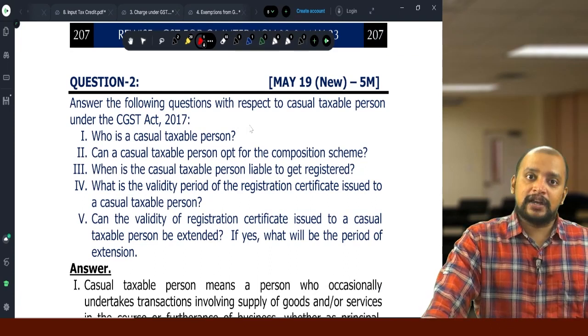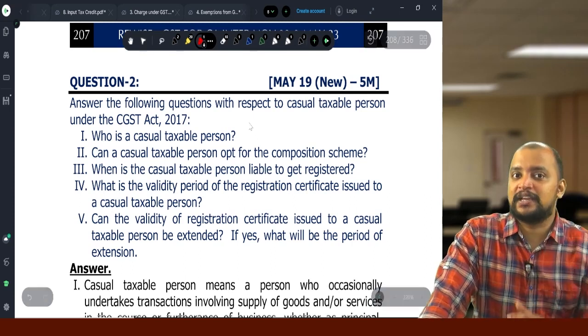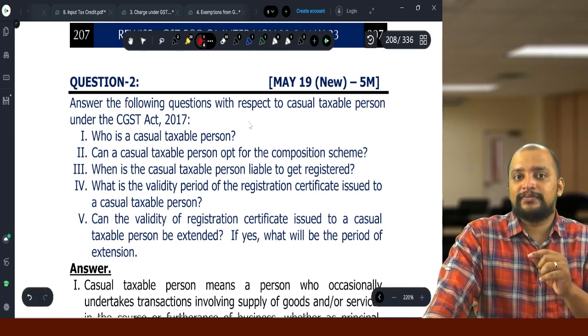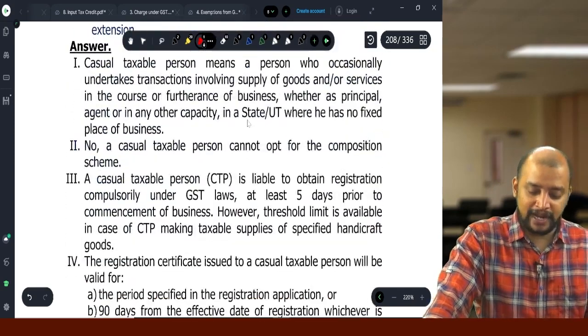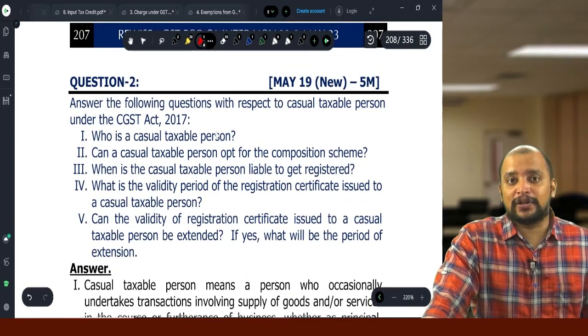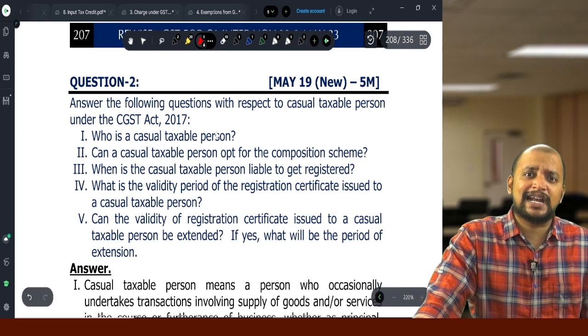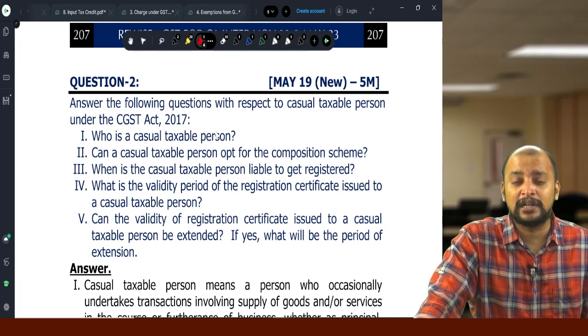Then, can a casual taxable person opt for composition scheme? Yes, they can opt for composition scheme. No, they cannot opt for composition scheme. Section 9 RCM. In that, a casual taxable person cannot opt for composition scheme. When is the casual taxable person liable to get registered? At least 5 days before commencement of business, they need to make application for registration.